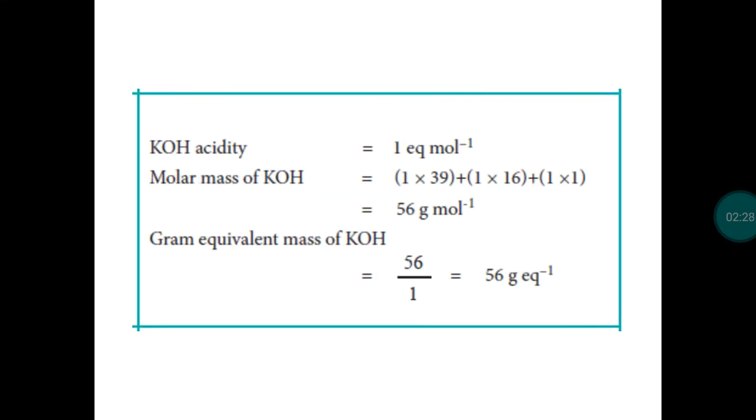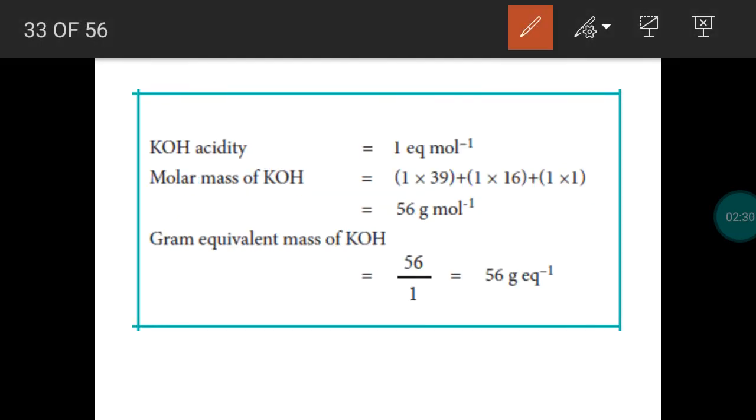Take potassium hydroxide as an example. Potassium hydroxide will be separated as K plus and OH minus. So number of OH minus ions in 1 mole of KOH is just 1. So its acidity value 1, and we can calculate the molar mass. By adding atomic mass of potassium, oxygen and hydrogen, we get molar mass of potassium hydroxide as 56 gram per mole. So gram equivalent mass formula, molar mass divided by acidity. Gram equivalent mass of potassium hydroxide is 56 gram per equivalent.